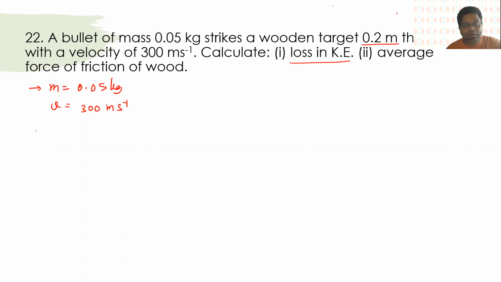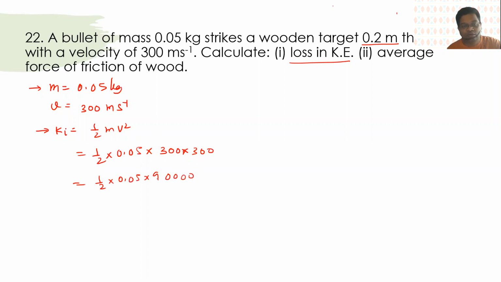So the first thing is the kinetic energy initial is half mv square. Okay, and that is half into 0.05 into 300 into 300. Okay, so this will be 0.05 and this will be 9 and 4 zeros. 9 fives are 45 and there are 4 zeros and there are 2 zeros. So this will be half into 4500. So this will be what? 2250. Now this is the initial kinetic energy.